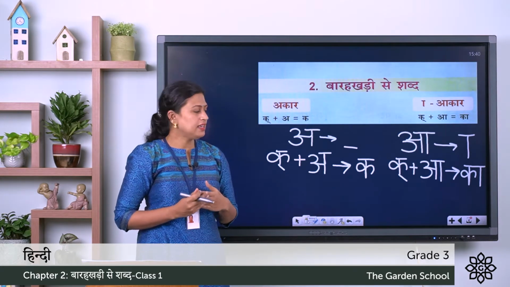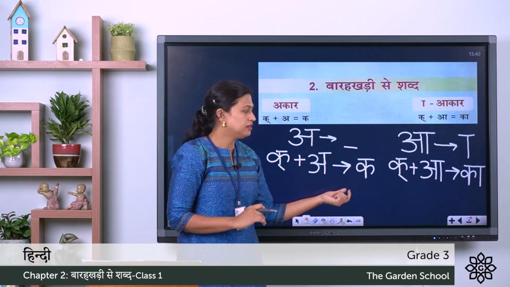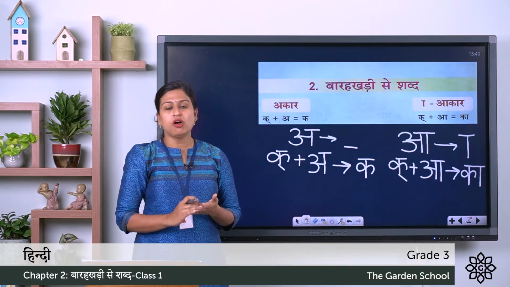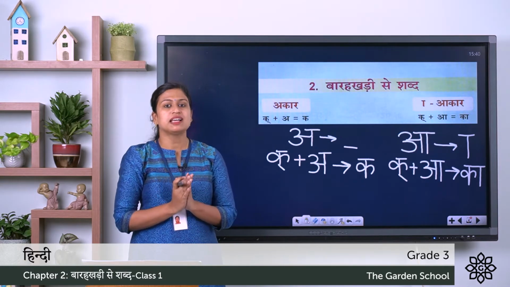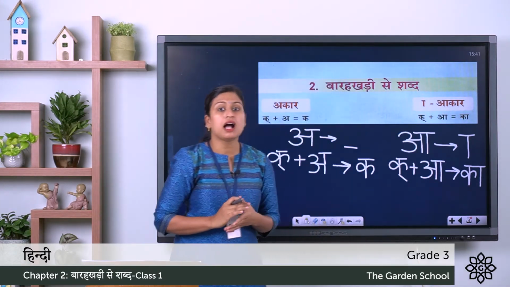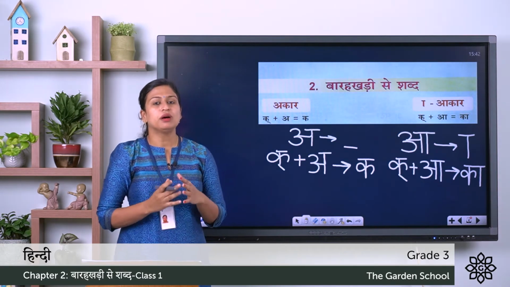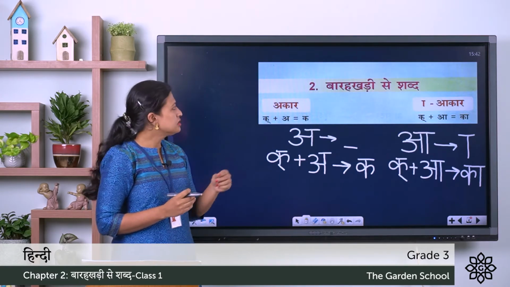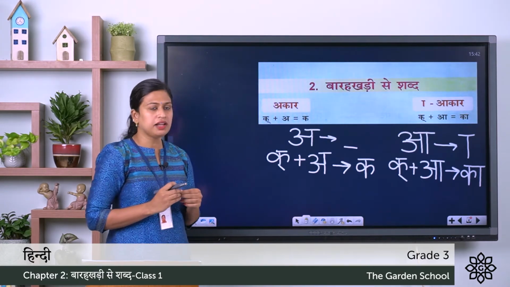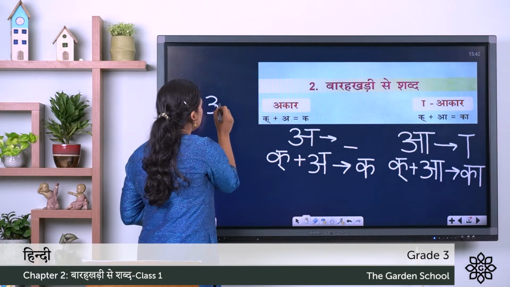So we are writing the symbol of A with Ka and we get Ka. Once again you can see here Ka is written with no symbol, and here the Ka is written with the symbol of A, the one which has a longer sound. So here we pronounce it Ka. It has a longer sound. Now let's make a word using these symbols. So here on the top you can see a word and there is a small correction. You need to correct it and write Akal,